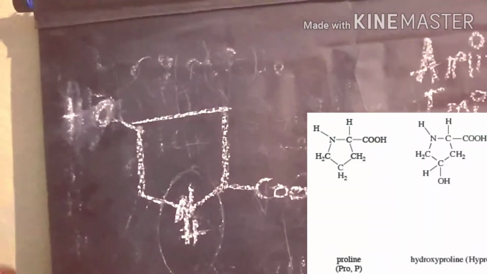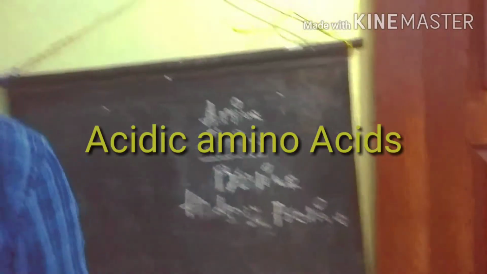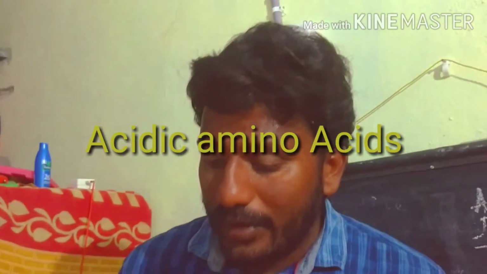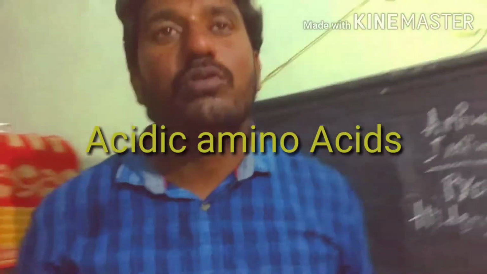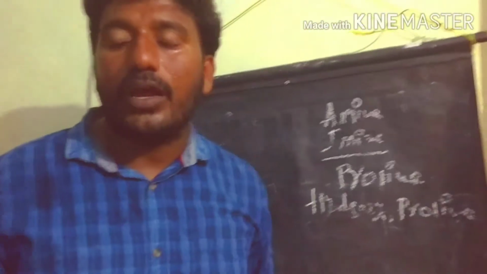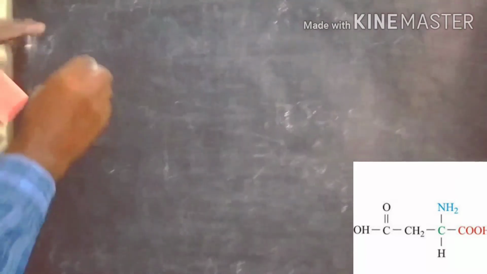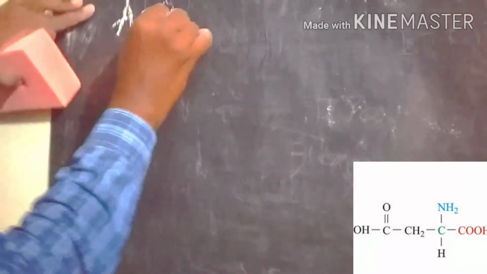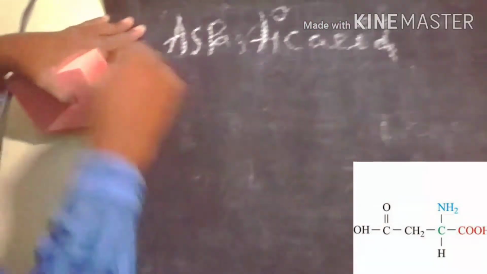The next one, we have already completed how many out of, we have completed 18. So next we have acidic amino acids: aspartic acid, asparagine, glutamic acid and glutamine. So these four are acidic amino acids. First of all we start with aspartic acid.